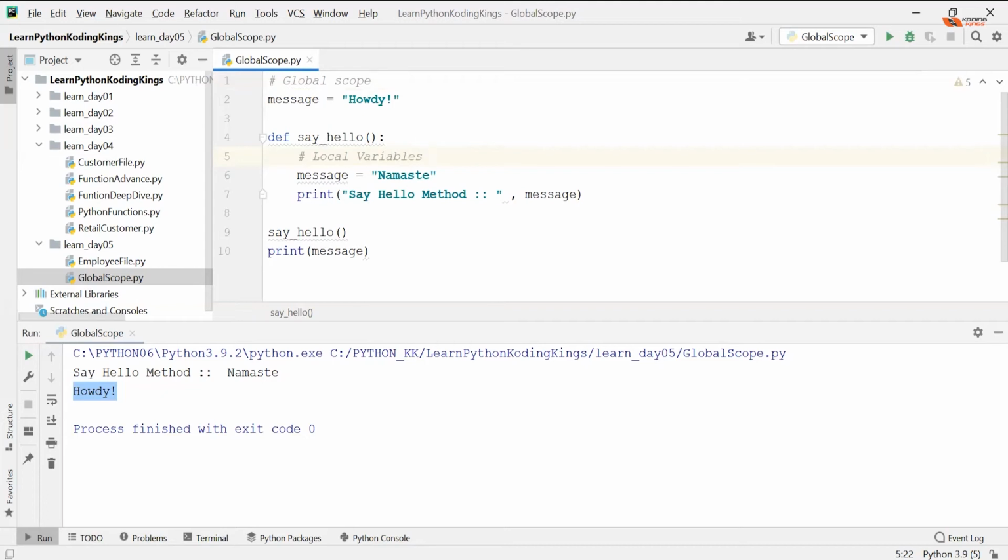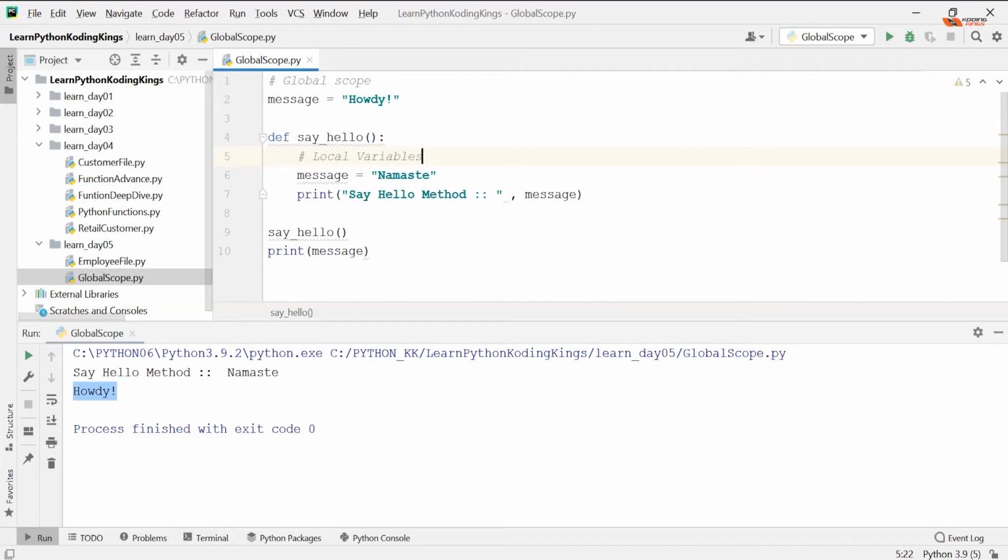What I really wanted is to change the message which is in global scope. I wanted to change that message howdy to namaste. How do I do that? That's the problem. Because even if I'm using the exact same variable, it's not updating the global variable.